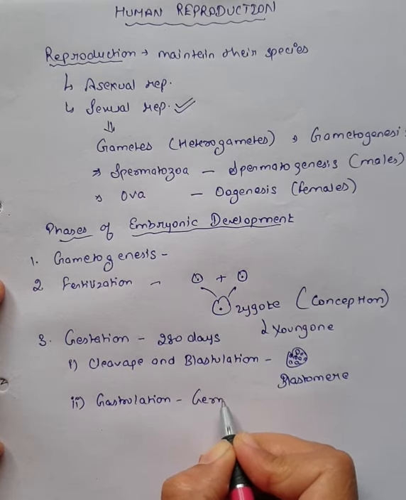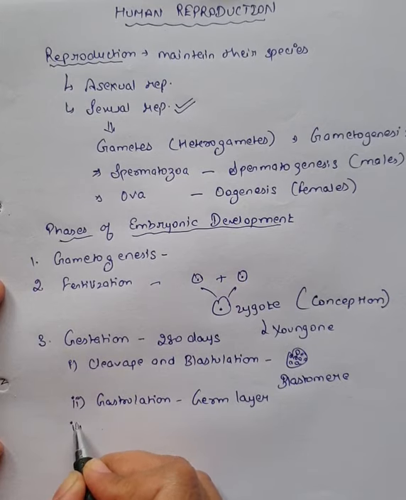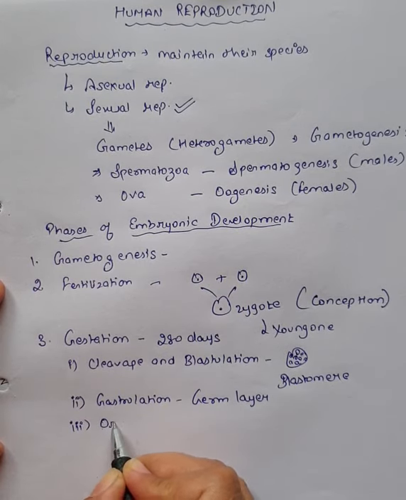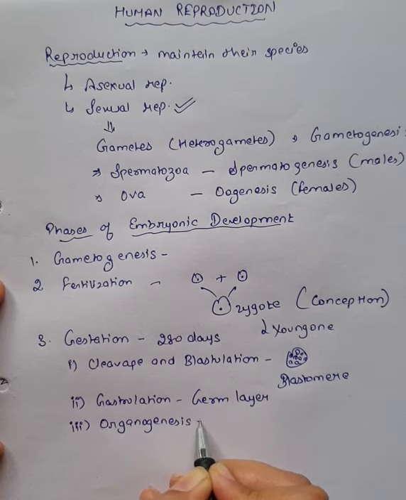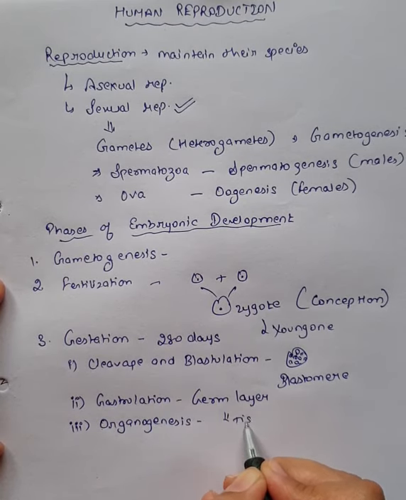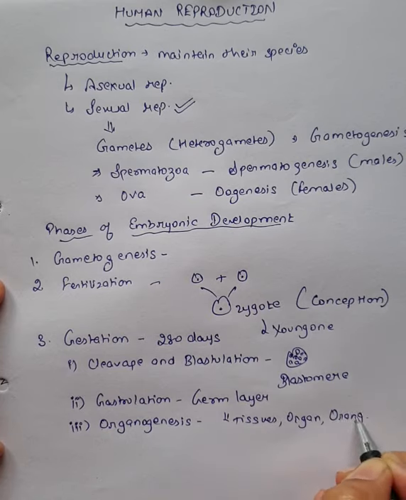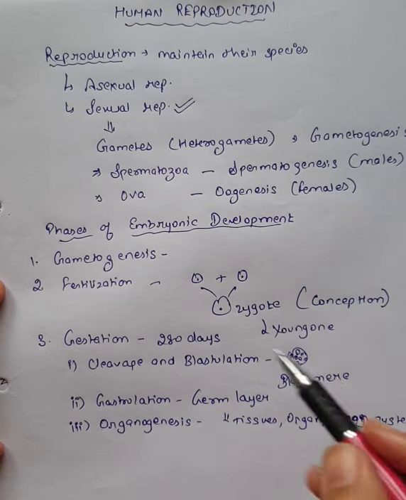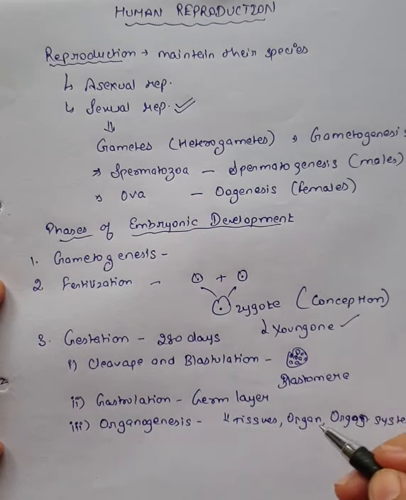So at the gastrulation stage there will be formation of germ layers, and finally the third stage will be organogenesis. It means these germ layers are going to differentiate into tissues, organs, organ systems. And this is how from a zygote, one single cell, a complete young one is going to develop.